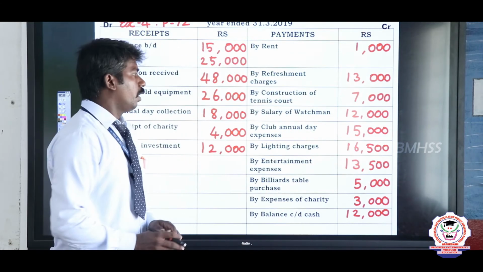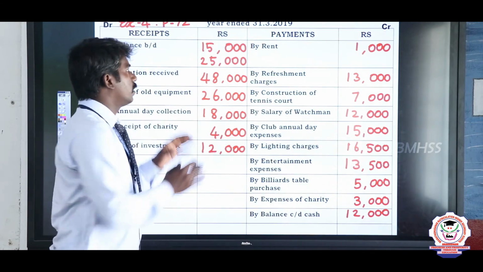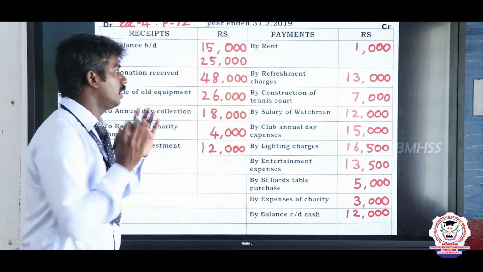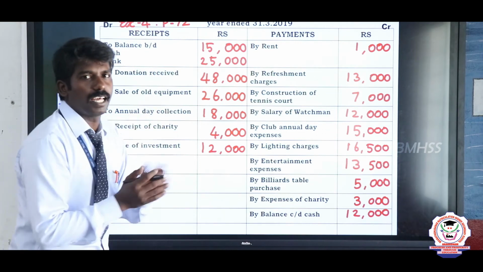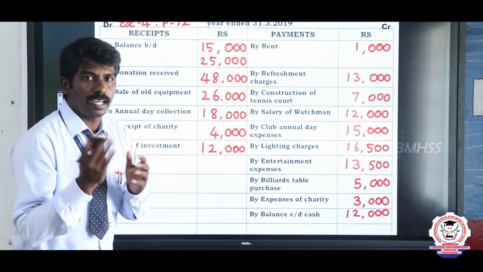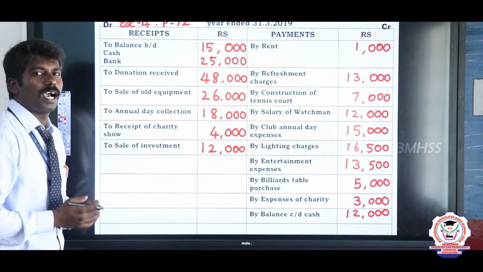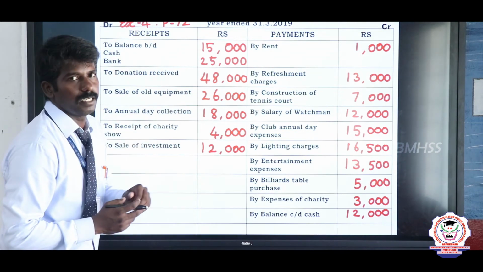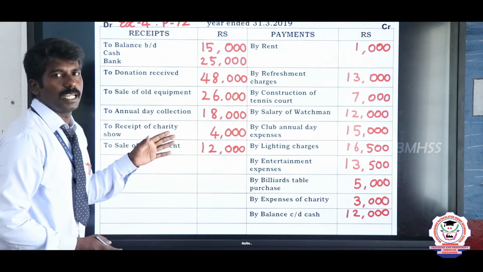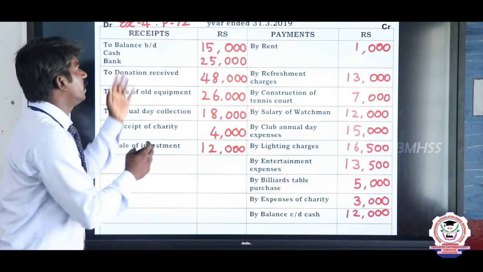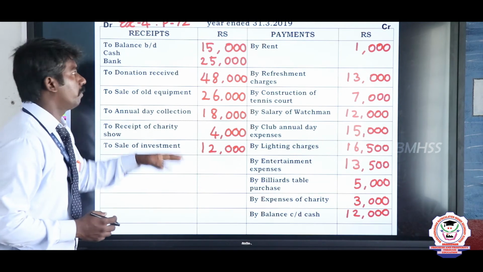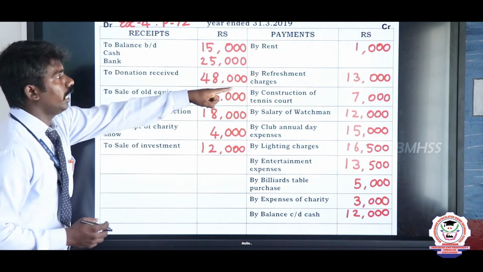Okay, sir. We have entered all the amounts given in the problem in the receipts and payments account, sir. Then what should we do, sir? See on which side shows a higher amount. Mansoor, on which side shows a higher amount? Correct. The receipts side shows a higher amount than the payment side. In business organizations, the receipts are more than the payments, because the difference between receipts and payments is profit. So in this problem, the receipts are more than the payment column.